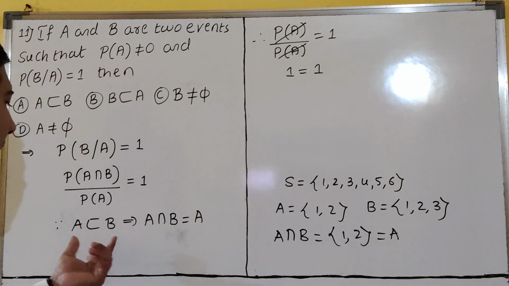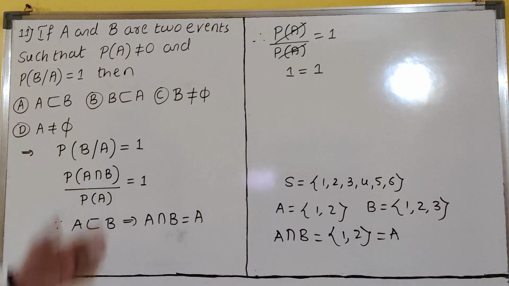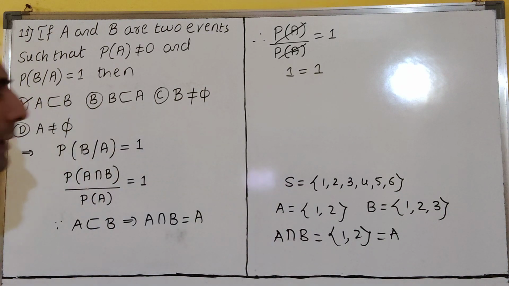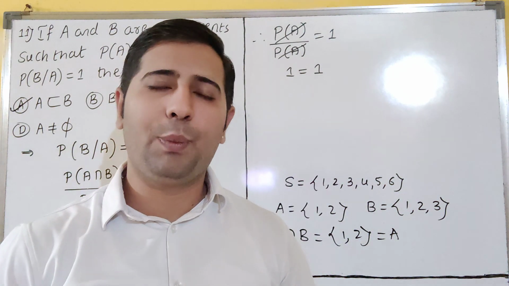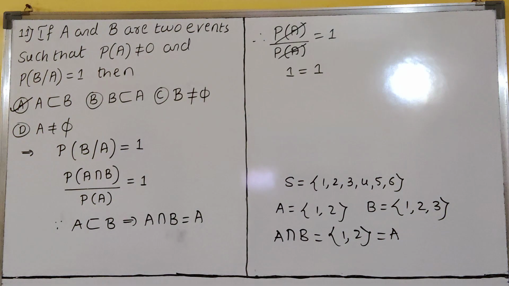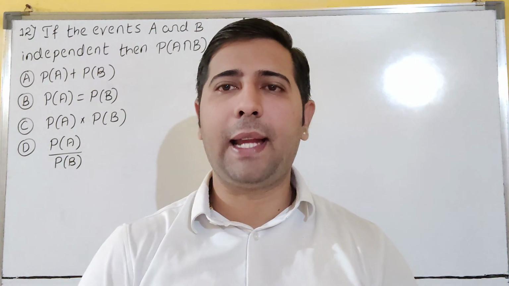So this condition will be satisfied, and which of the following is correct? You see here, A is a subset of B is there in option A. A is the correct answer, my dear students. I hope you have understood. So we'll go for the next question. Please copy this. Let us see the next question, dear students.